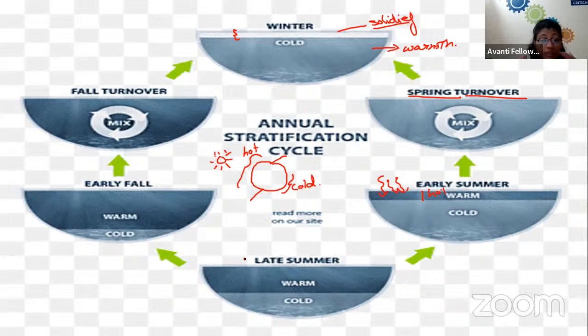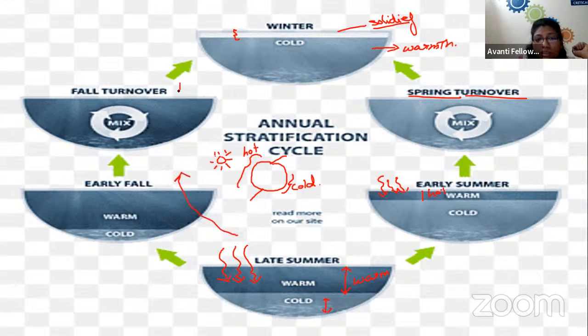As we move toward the late summer, the high intensity of the sun rays penetrates our aquatic layer, due to which a thick layer of the water becomes warm, whereas a very thin layer of water stays cold. The same thing happens throughout the winter.